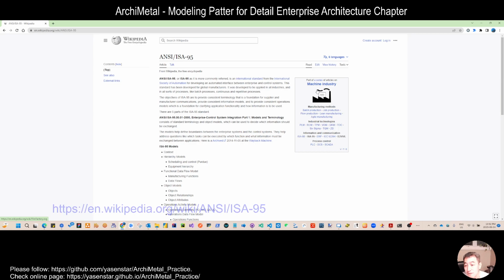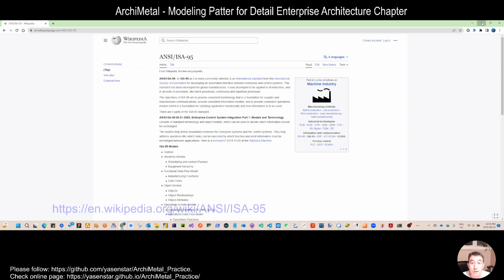In the beginning of the case study, we discussed the difference between the ArchiMetal case study and the ArchiSurance case study. ArchiMetal comes from the machinery industry, so many of the terms and language they use also follow the ISA 95 standard.